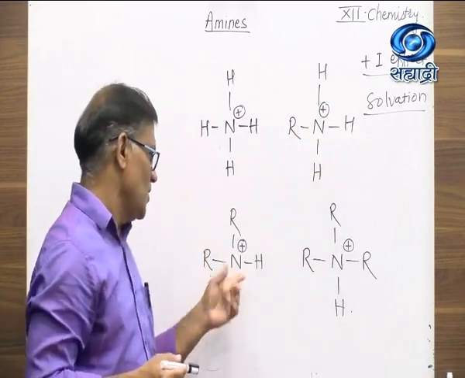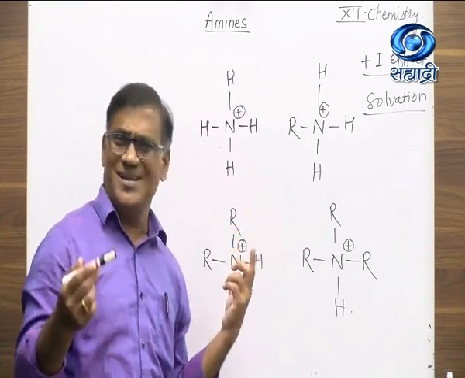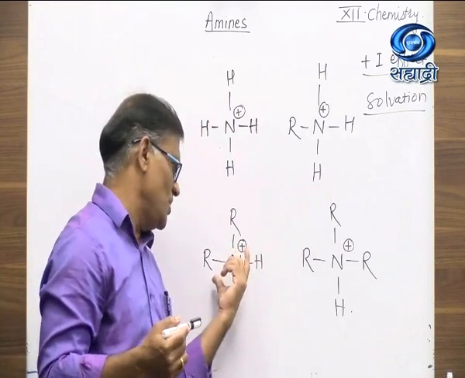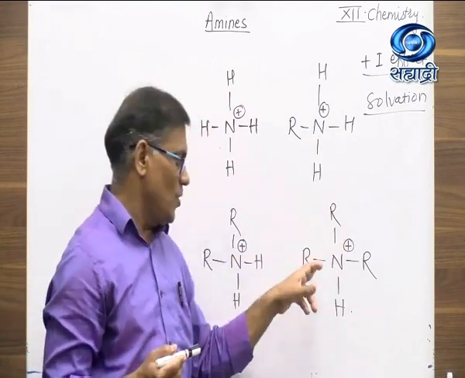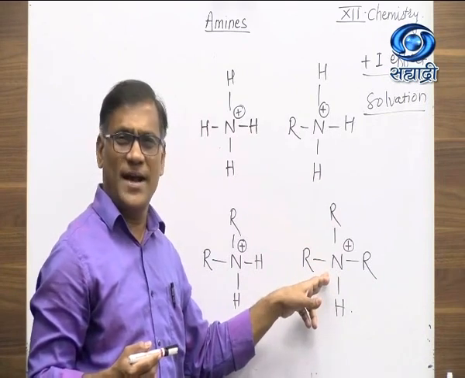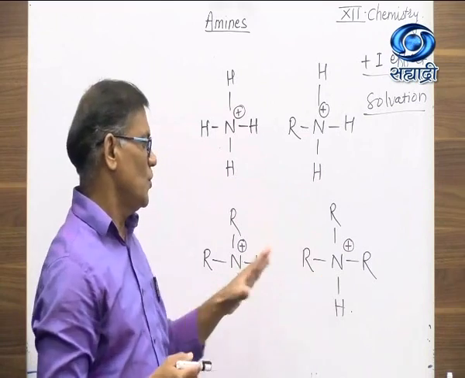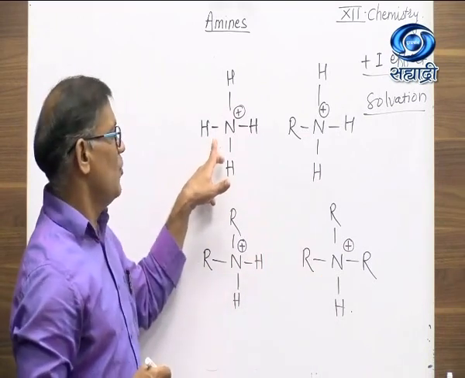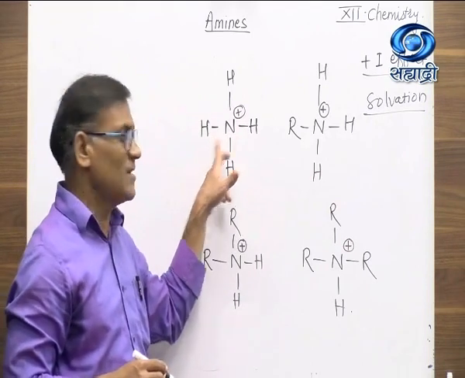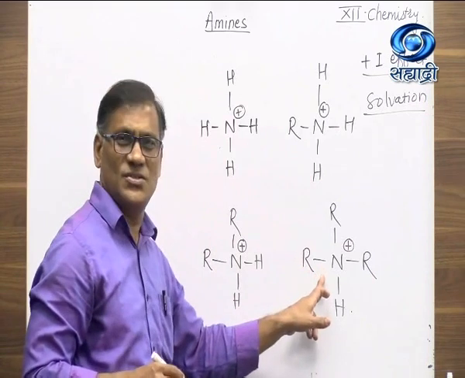Here there are 2 alkyl groups. Because of 2 alkyl groups, plus I effect is increased here. So electron density increases on nitrogen, so it is more stable than this. And here, because of 3 alkyl groups, electron density increases on nitrogen, so it is more stable, more basic. So as far as these ammonium ions are concerned, ammonium ion is less basic than this, which is less basic than this, and this is less basic than this.